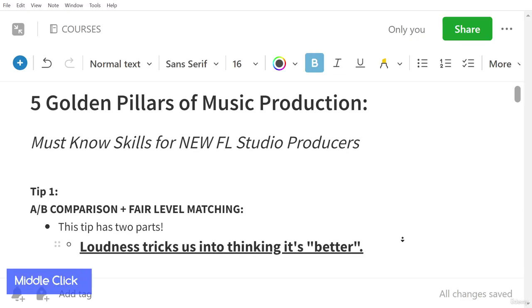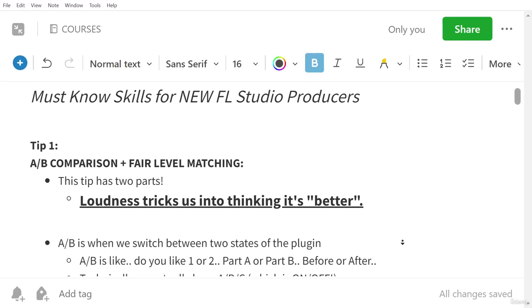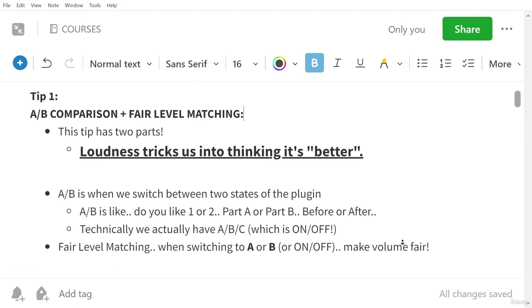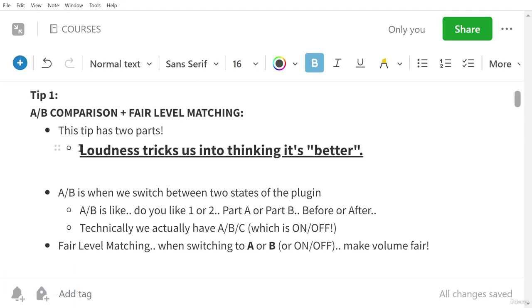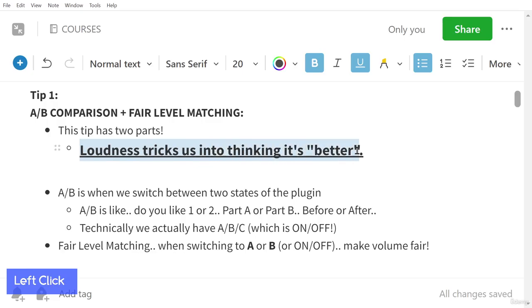So tip number 1 is A and B comparison and fair level matching, okay? So we're just going to be looking at tip number 1 here. So loudness tricks us into thinking that something is better within audio.